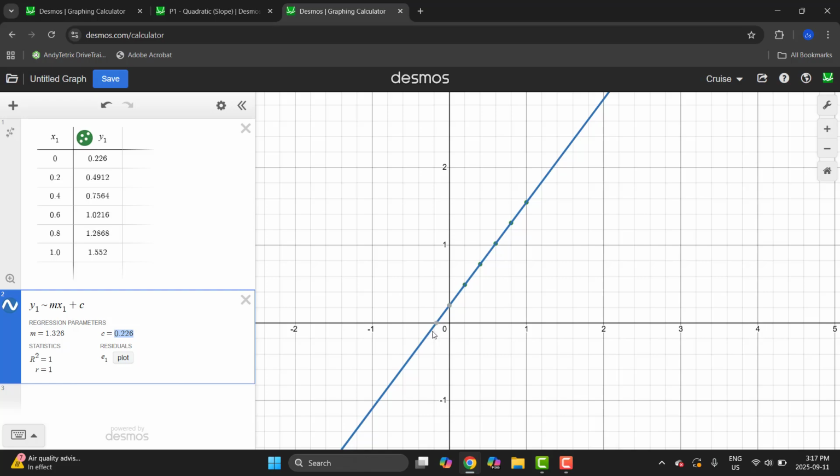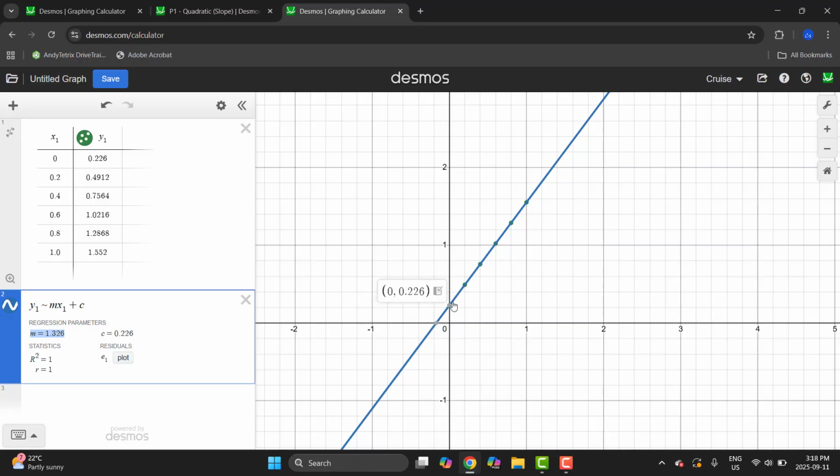We can also see that our line passes through all of our data points. We can see that our r squared value from a statistical standpoint is bigger than 0.95, so the fit is pretty good. In this case, 1 is really good. And then we can see that our slope for this line is 1.326. That 1.326, the slope of our velocity time graph, we know from class, is our acceleration.